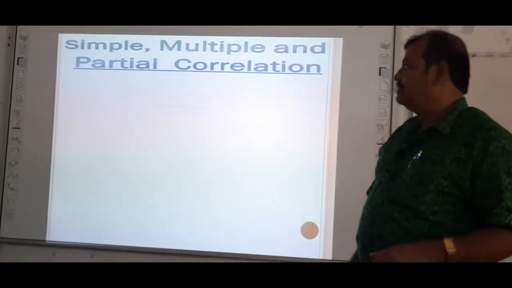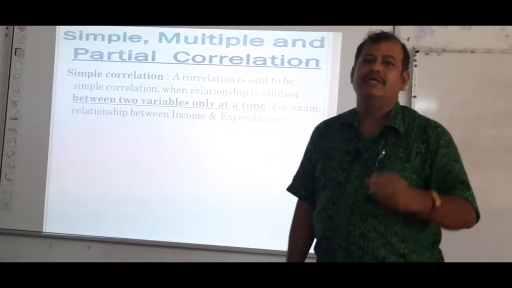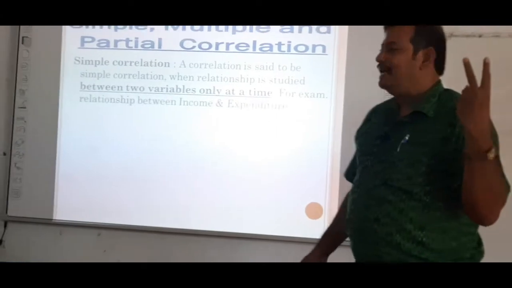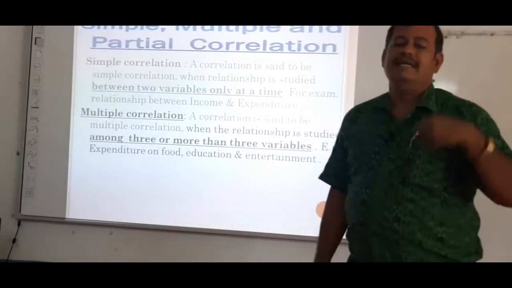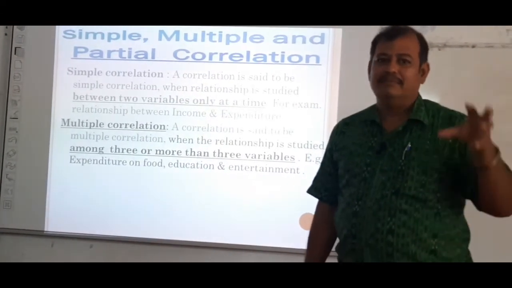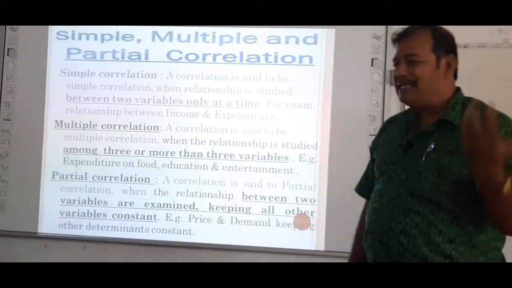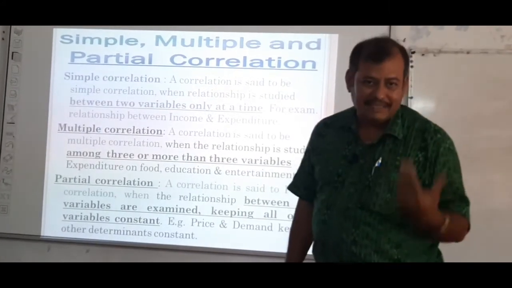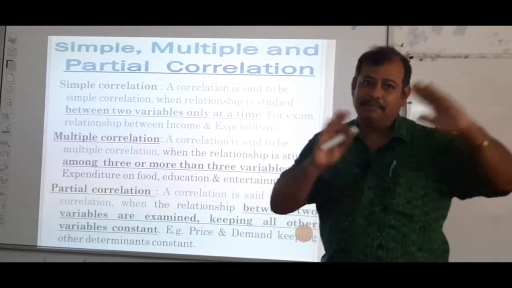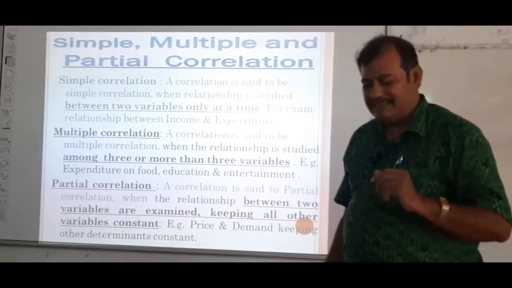Then if you go to the next one, what is called simple correlation? A correlation is said to be simple when we are establishing the relationship between two variables at a time. And what is called multiple correlation? A correlation is said to be multiple when we are establishing the relationship among three or more than three variables. Then what is called partial correlation? A correlation is said to be partial when we are establishing the relationship between two variables at a time, keeping all other items or all other factors constant. That is called partial correlation.